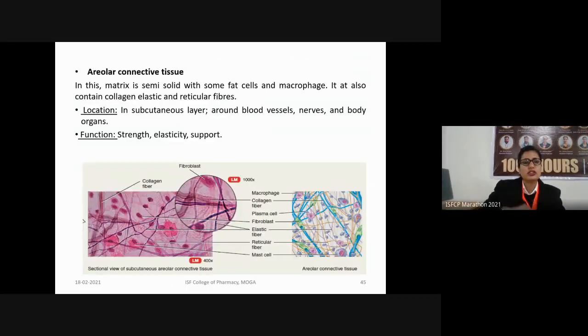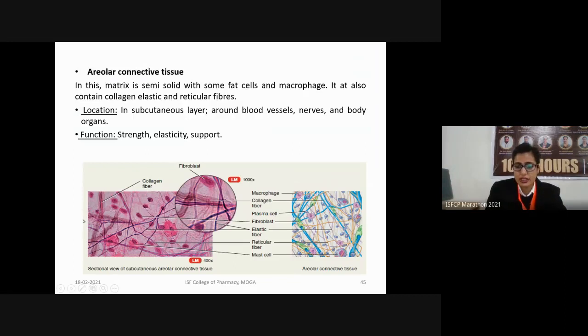So what are areolar connective tissues? These are the tissues in which the matrix is semi-solid in nature. It also contains some fat cells as well as some macrophages. And the fibers contained within the areolar connective tissues are elastic as well as reticular fibers, as we can see in the diagram.